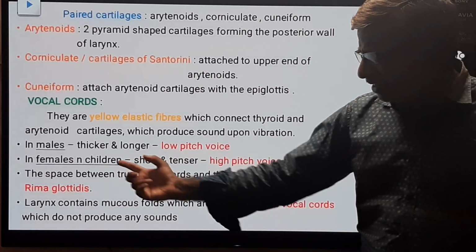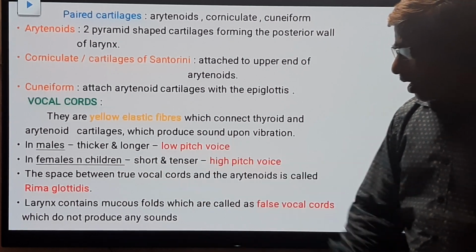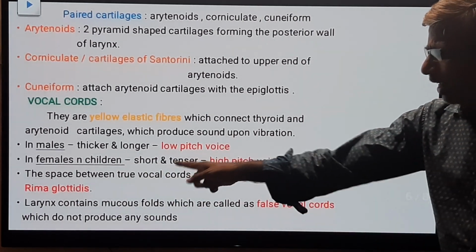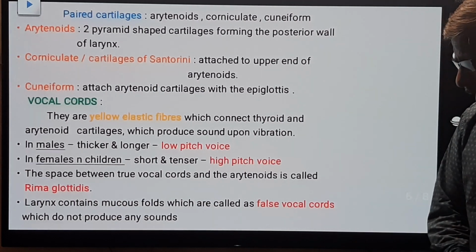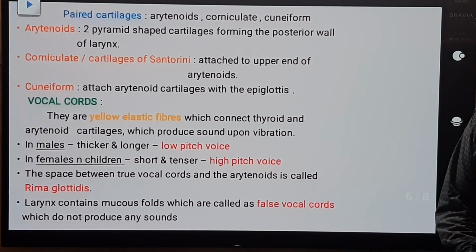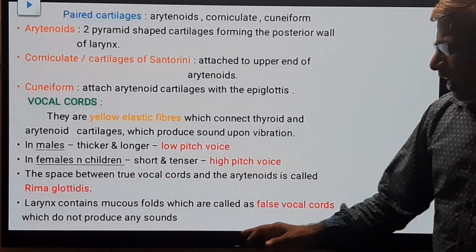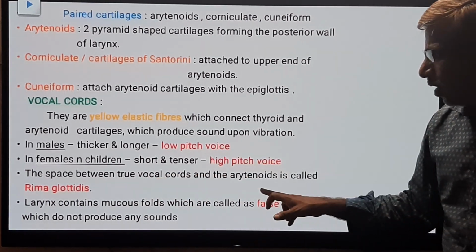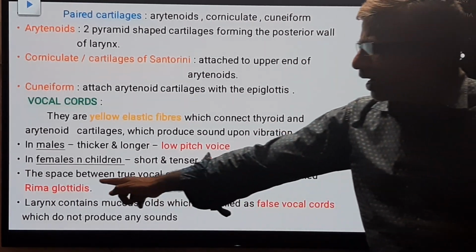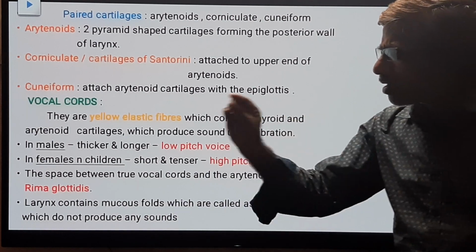Whereas in the females and children, the vocal cords are short and tenser, so they produce a high pitch voice. The space between the vocal cords and arytenoids, a narrow opening, is called rima glottis, where the passage of air takes